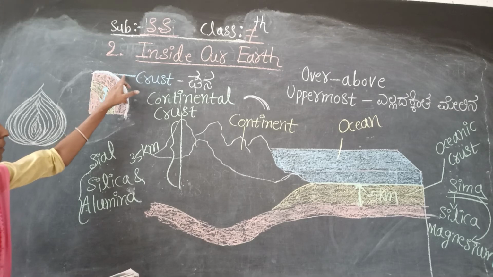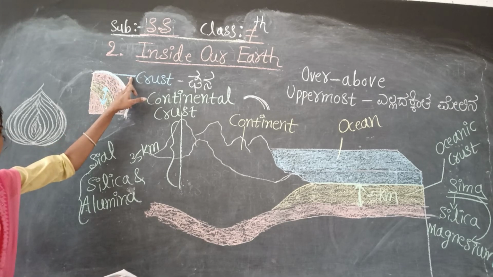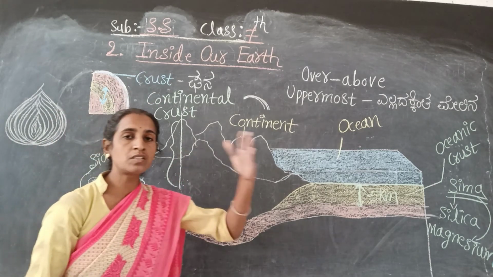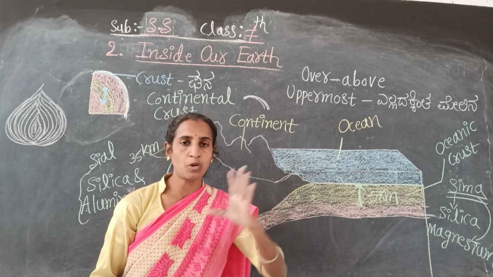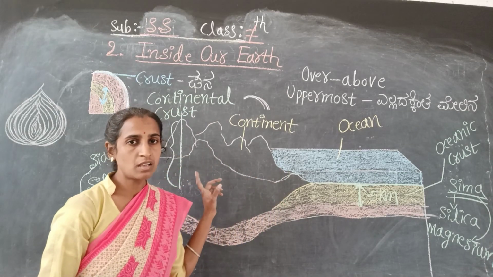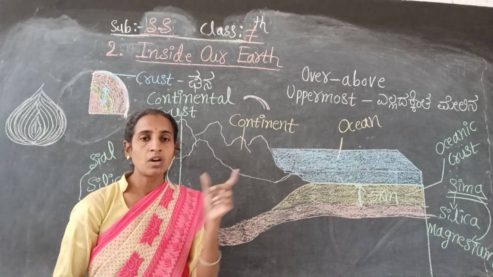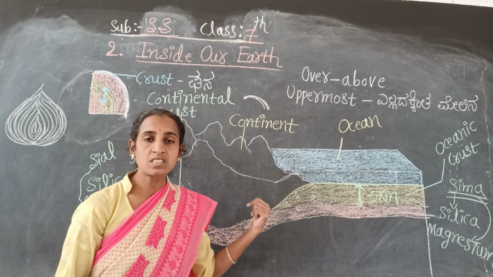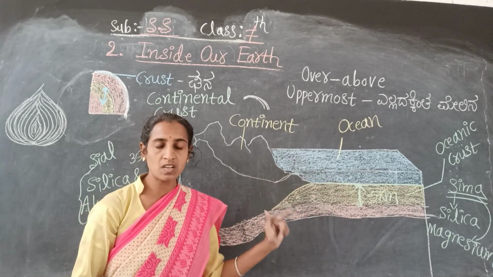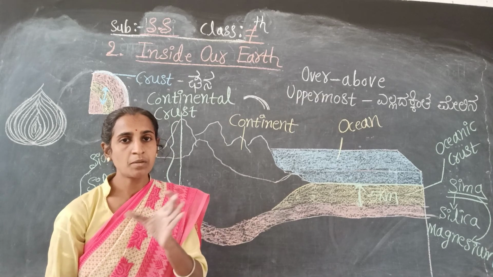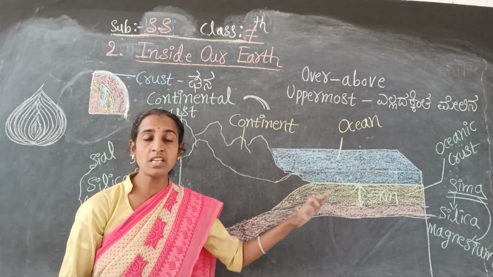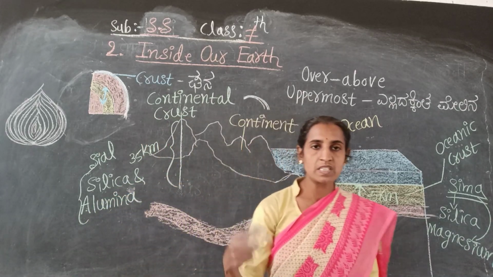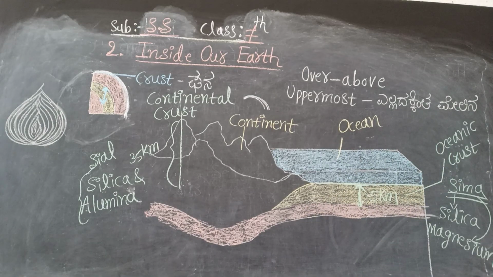This is the uppermost layer above the earth surface, called the crust. That point you have to remember. And the continental crust consists of silica and alumina, so that's why it is called Sial. And the oceanic crust consists of silica and magnesium, that's why it is called Sima. So that point you have to remember. The remaining part we will discuss in the next class. So all these points you have to remember.